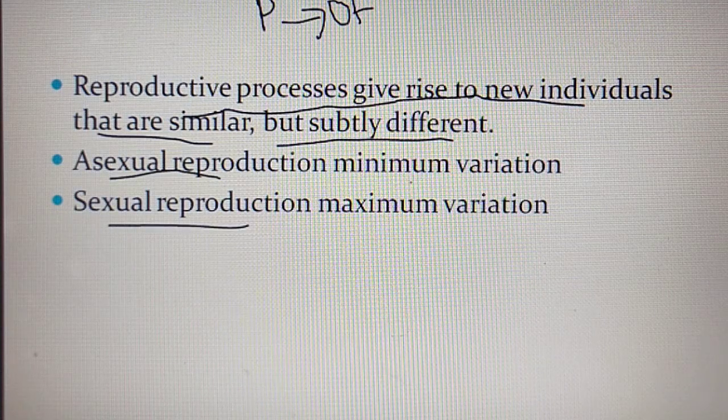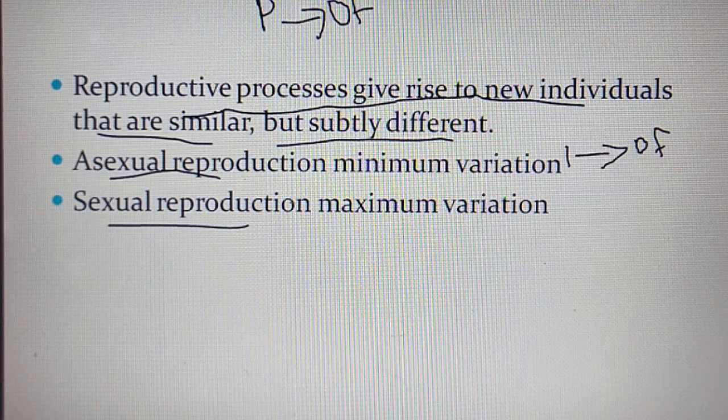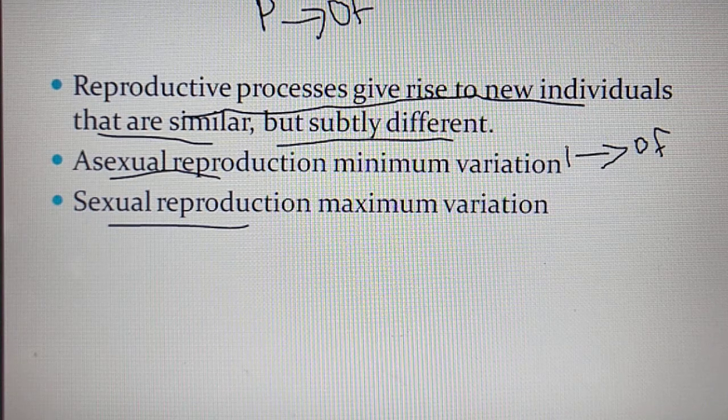In asexual reproduction, minimum variations are present. What do you mean by asexual reproduction? From a single parent, new individuals are produced. That process we call asexual reproduction. So a single parent is involved in the production of offspring, and the variation is minimum. Variation is minimum means a very minute difference between the parents and the offspring.